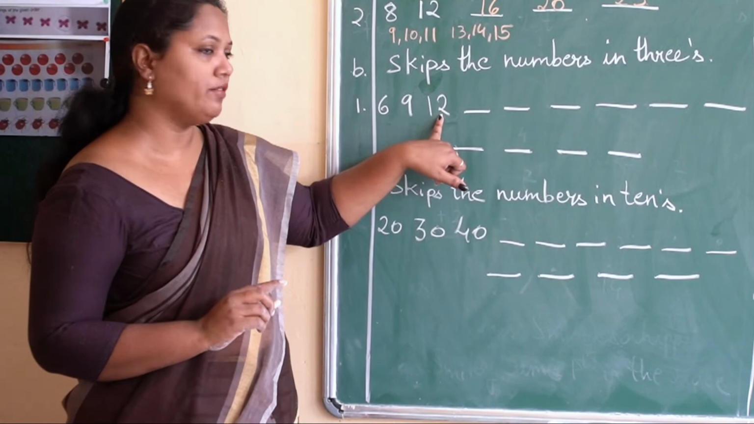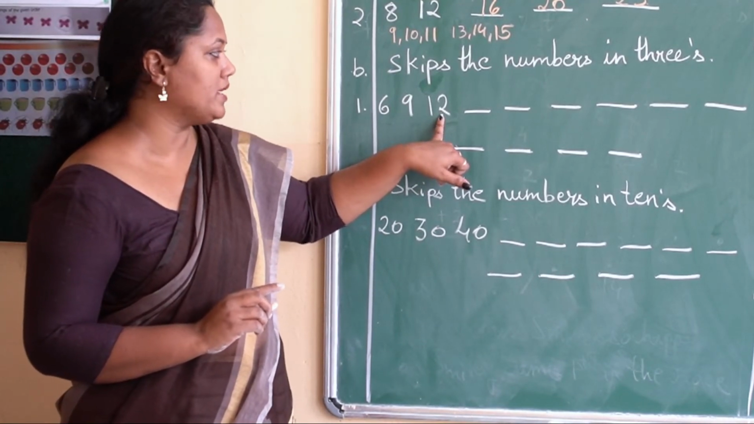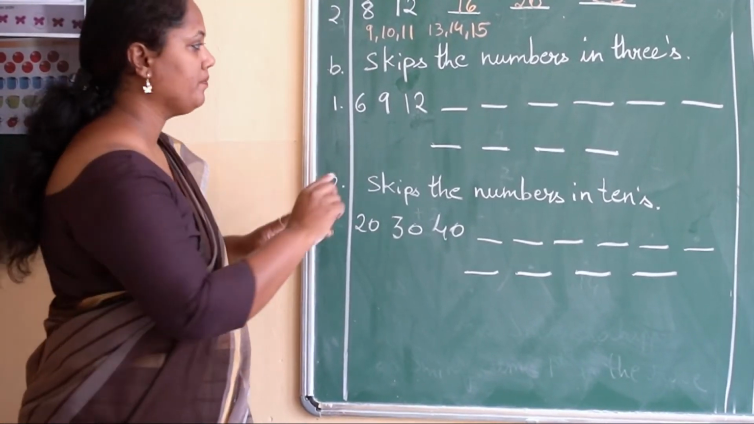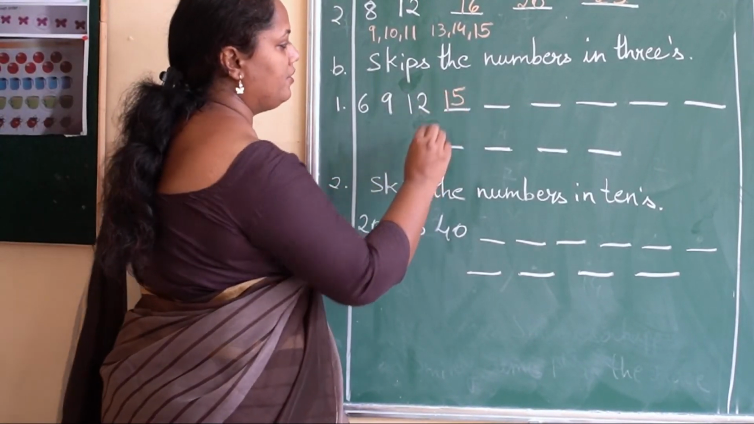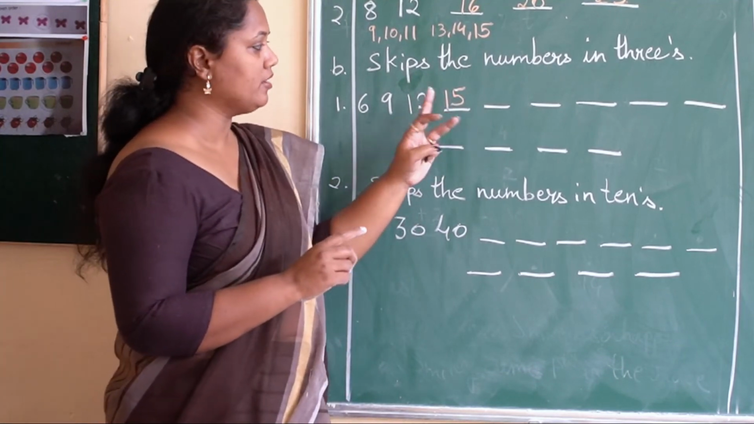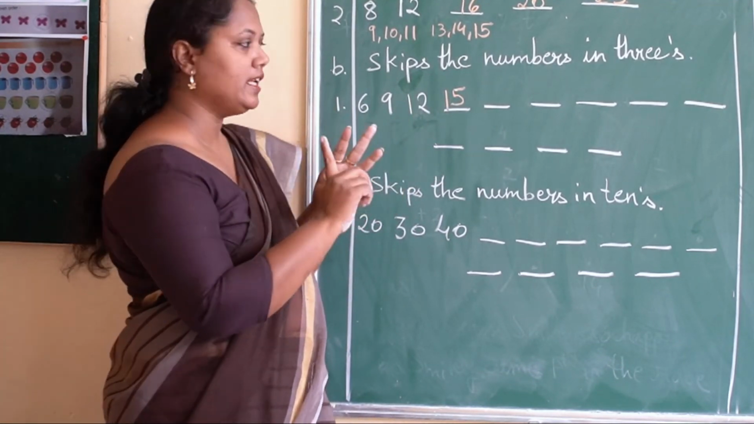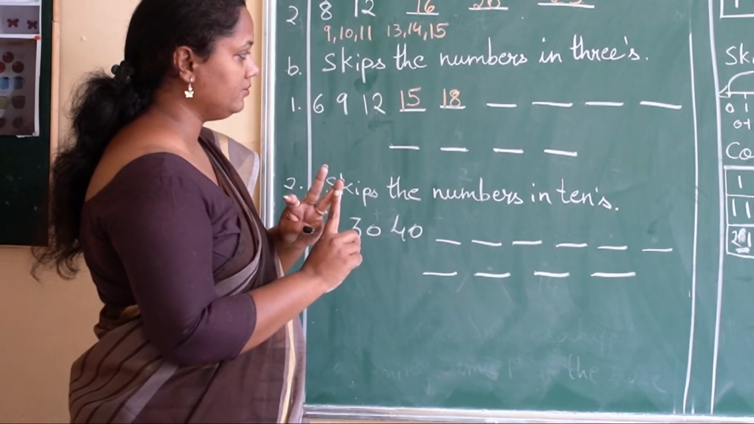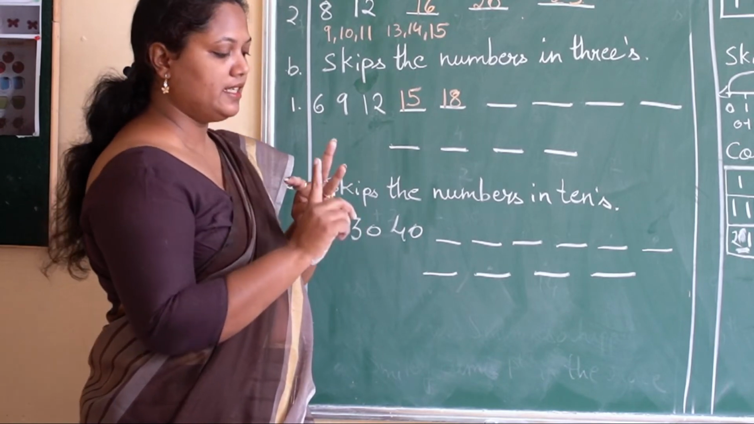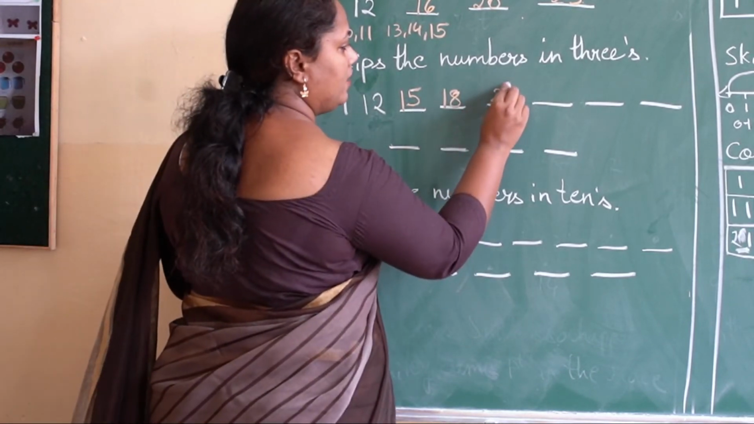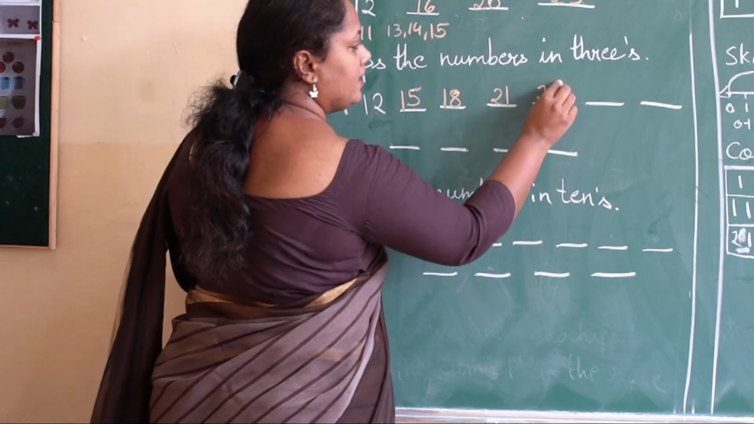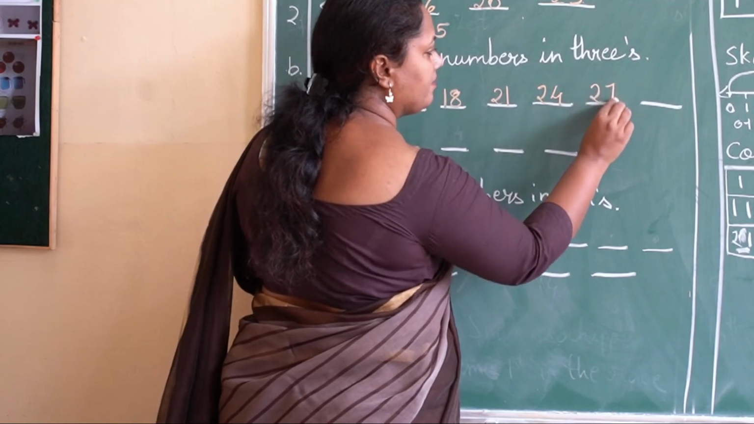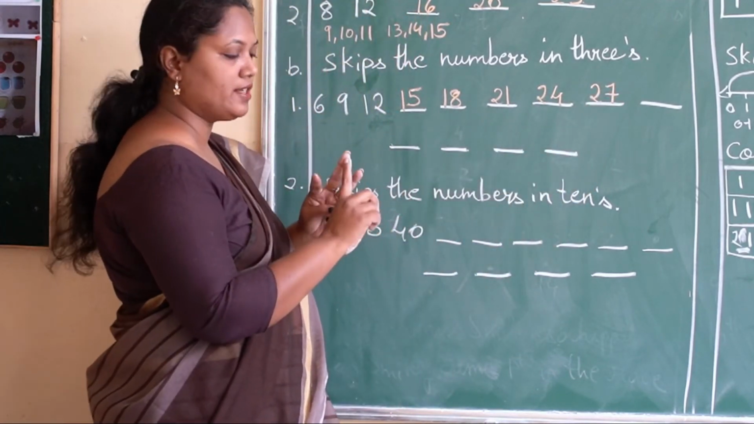Now my last number over here is 12. So 12 plus 3 is how much? 12, take out your 3 fingers. 12, 13, 14, 15. Okay, my next number is 15. Okay, now start counting up to 15. 16, 17, 18. 18. Okay. 18, 19, 20, 21. Next number. Okay, then next number will be 24. Keep on adding 3 to the given number. Okay. 27. Okay, 27, 28, 29, 30.